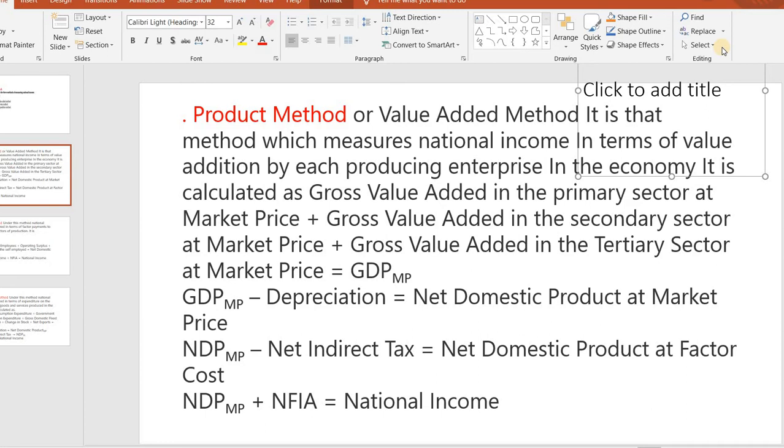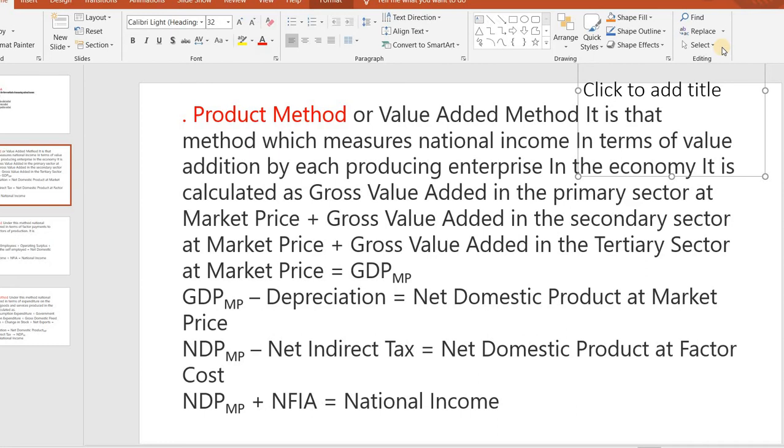We add the total production of the economy, calculated as gross value added in the primary sector at market price plus gross value added in the secondary sector at market price plus gross value added in the tertiary sector at market price. Then we get the GDP at market price. We know three sectors are there in the economy: primary, secondary and tertiary.